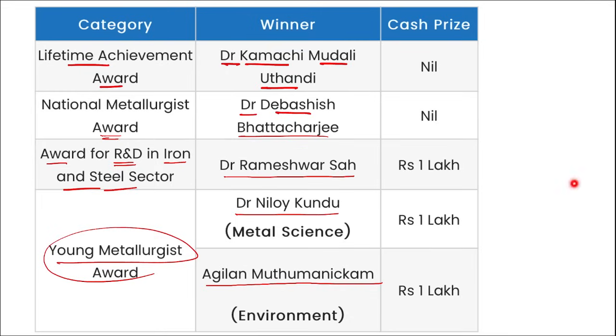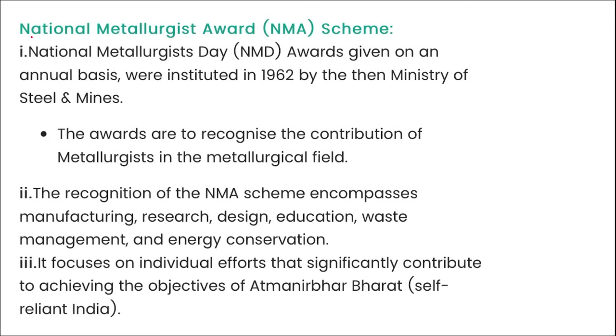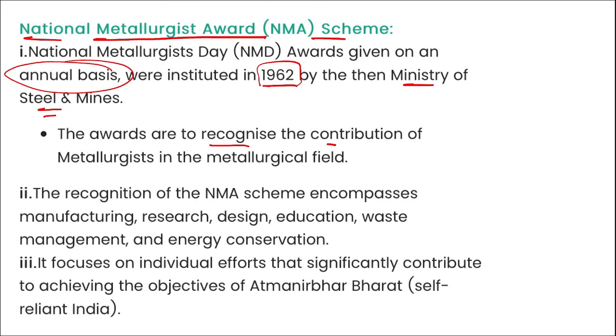So the metallurgists were awarded the National Metallurgist Award in these 4 categories. Correct? Next, remember the National Metallurgist Award scheme under which these awards were presented. These awards are presented on an annual basis. They were started in 1962 by the then Ministry of Steel and Mines, and the awards recognize the contribution of the metallurgist in the metallurgical field.